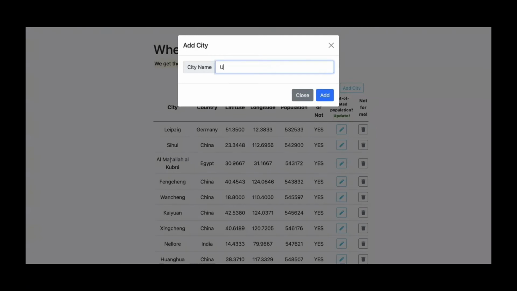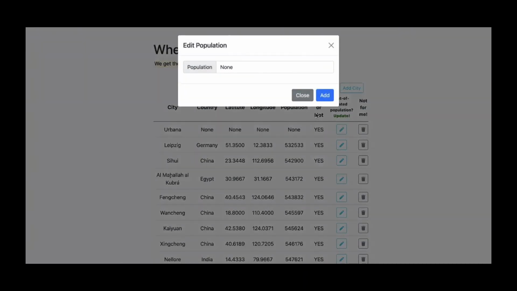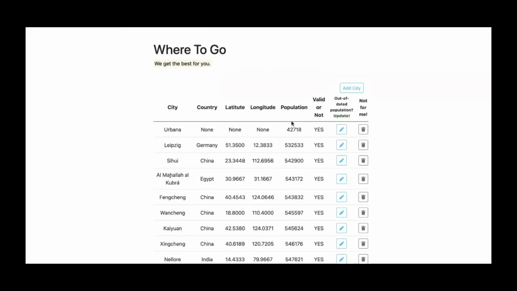So I'm gonna add Urbana here. And then, yeah. And also you can update the population of Urbana. For example, the population by today is 42718 in Urbana based on Google. So we can update the population.